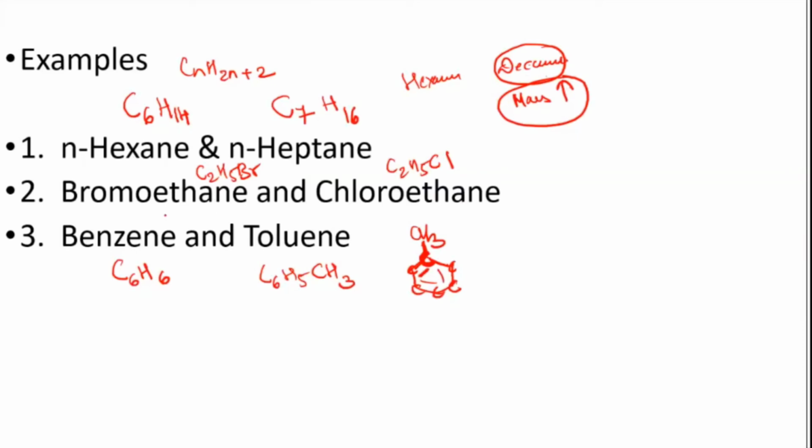Even here, with bromoethane and chloroethane, there is not much difference in their mass. Chlorine and bromine are immediate ones. You can't take chlorine and iodine here, because there will be a huge difference in their mass. When the mass increases, the van der Waals force of attraction will increase, and if attraction increases, it will show non-ideal behavior, not ideal. Even with benzene and toluene, there is van der Waals between benzene molecules and between toluene molecules, so when you mix them there is the same van der Waals force of attraction between them. So these are the examples. You can make a note of the examples.